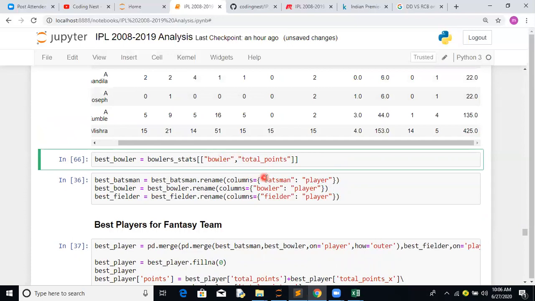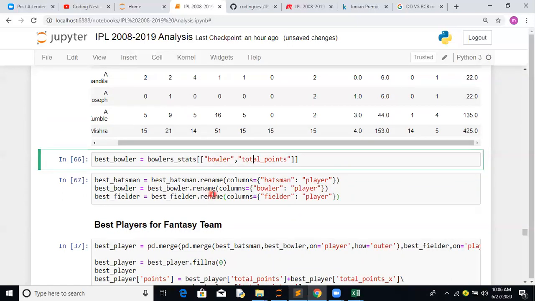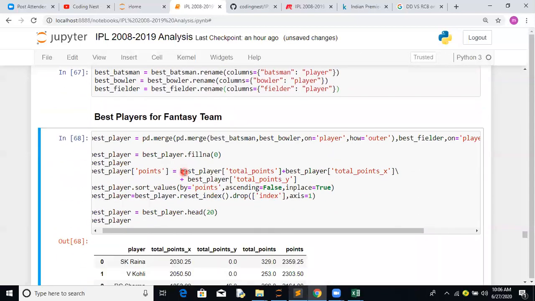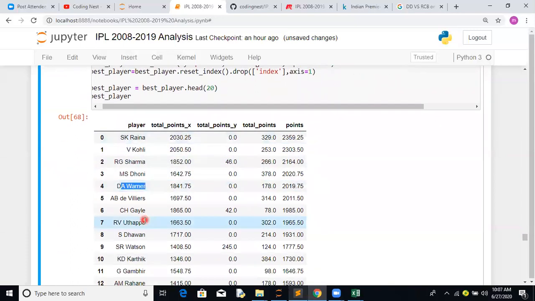So what we have done, we have renamed the columns to player. So now we have a player's total points for each and every one, and we can easily merge this. We have merged this data. For player Suresh Raina, this is from batting skills, this is from bowling skills, this is from fielding skills, the total accumulated points. This is for Virat Kohli, Rohit Sharma, Mohit, MS Dhoni, David Warner, AB de Villiers.